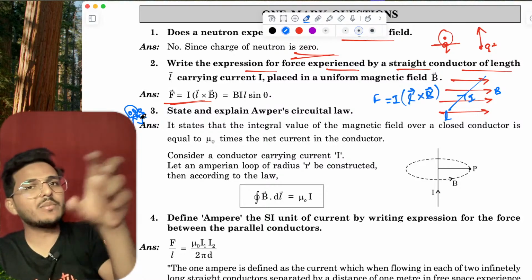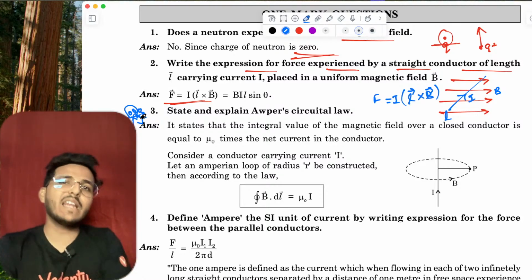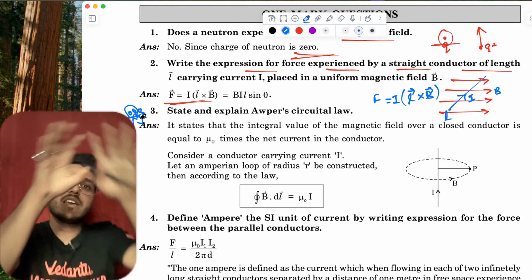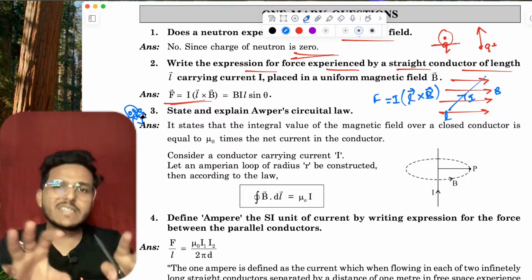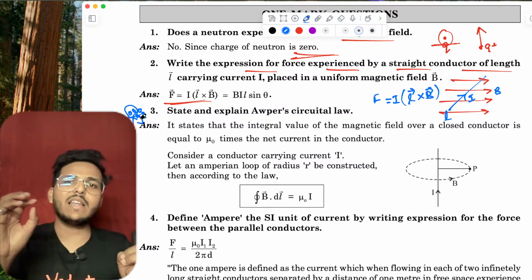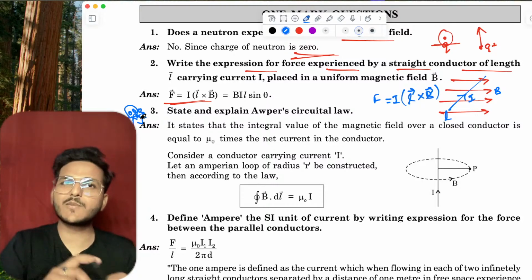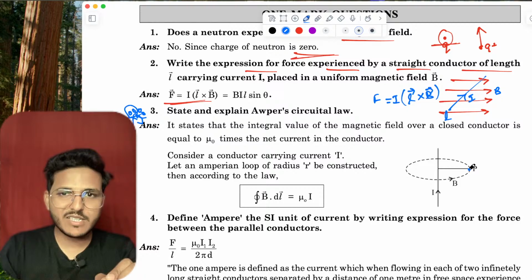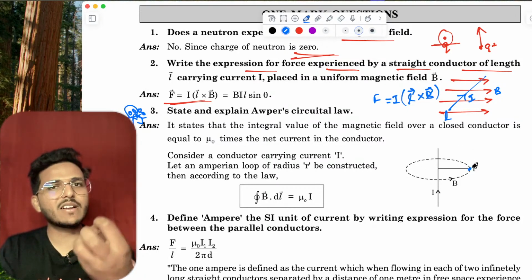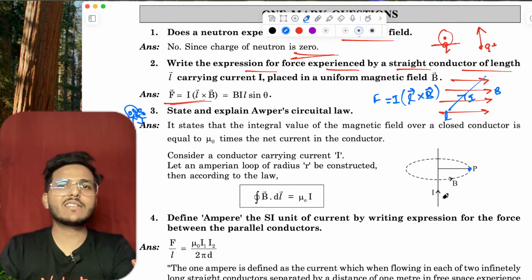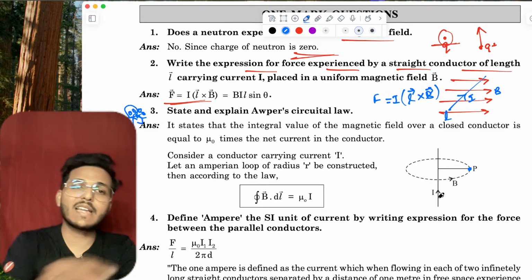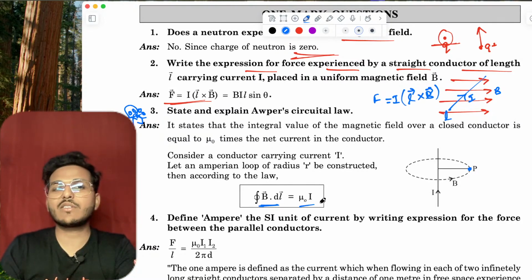You know, Gauss theorem is used to find electric field intensity at any point, and the simplest part is to put the charge enclosed by a symmetrical surface. In the same way, if you have a current carrying conductor and want to find the magnetic field at any point, then just draw a symmetrical circular loop through that point. At that time, the closed integral of B dot dl equals mu naught times I.